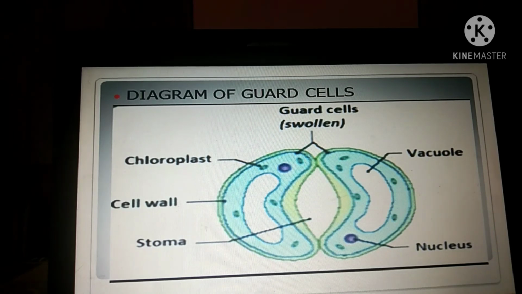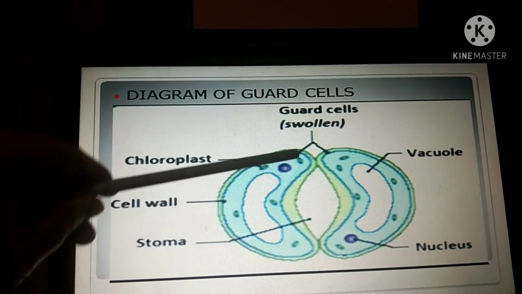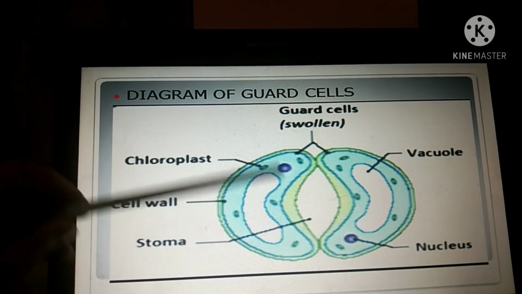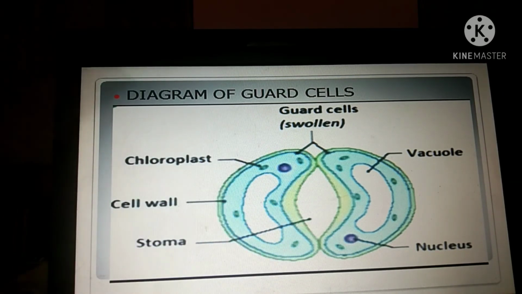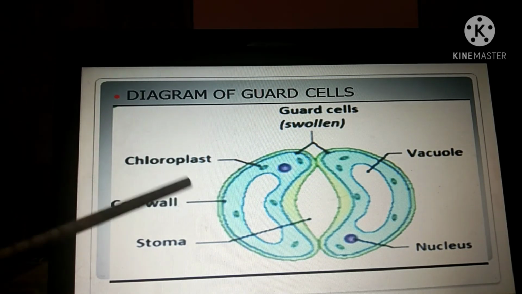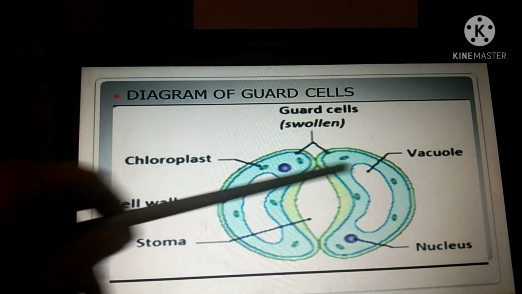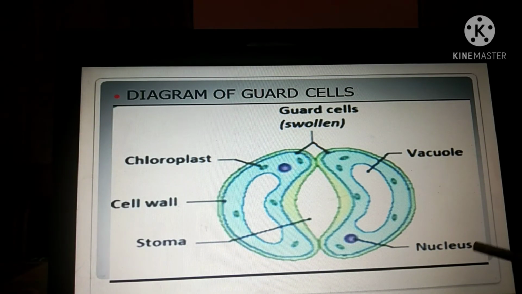Now you may ask me what is chloroplast. Chloroplasts are certain small organs which are present in a plant cell. They contain chlorophyll. It makes the plant appear green. Cell wall is the boundary of any plant cell. This is the stoma. Then you have the nucleus. Nucleus is the part of the cell that helps in controlling the cell, any cell.